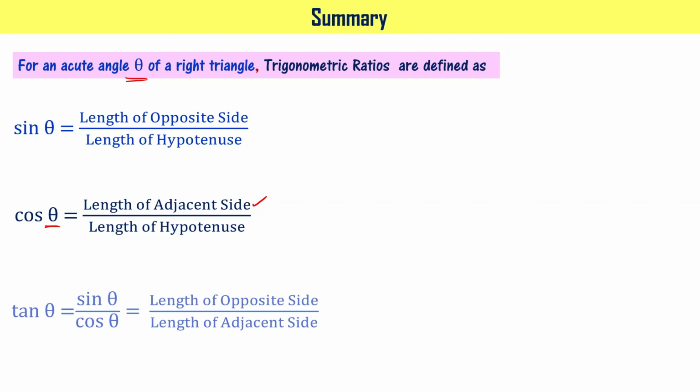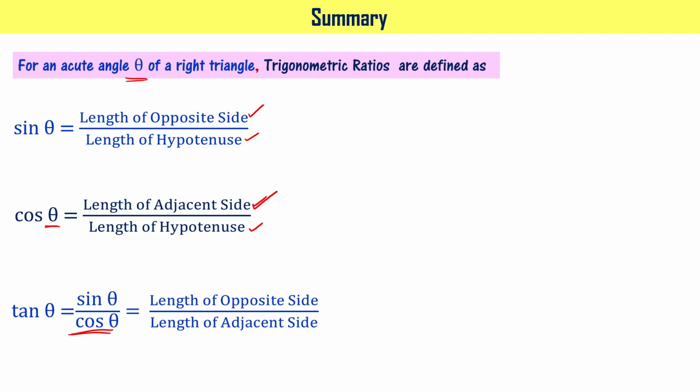Then we have seen tan theta, that is length of opposite side divided by length of adjacent side. That can also be written as sin theta by cos theta. When you write sin theta by cos theta, here and here length of hypotenuse is there. That will get cancelled and you will write it as length of opposite side divided by length of adjacent side.